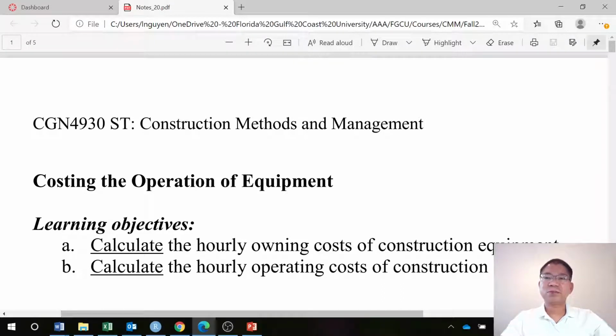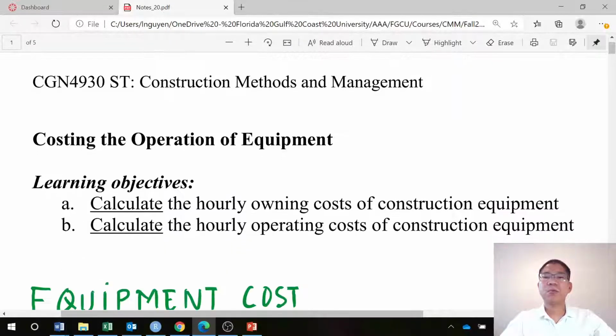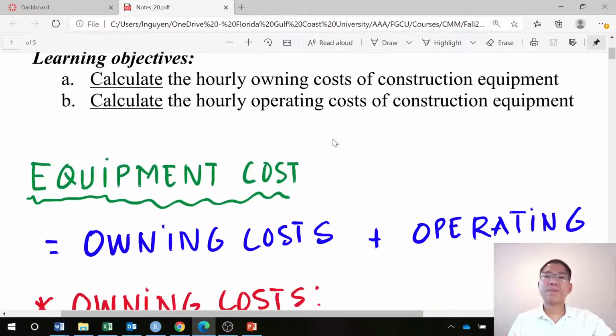In these lessons we discussed how to cost the operation of an equipment. With that, we have two learning objectives. We calculate the hourly owning costs of construction equipment, and we calculate the hourly operating costs of construction equipment. So there are two types of costs that we consider: ownership cost, how much it costs to own, and then the hourly operating costs, so that we can determine the costs to operate, maintain, and own an equipment. So let's break down the equipment costs.